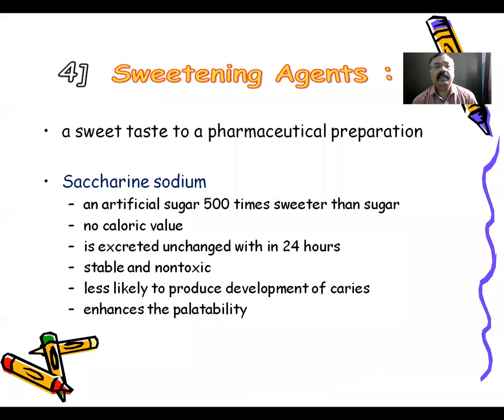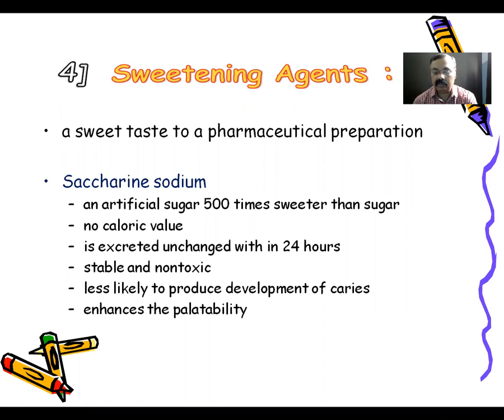The next ingredient used in the dentifrices is sweetening agents. Sweetening agents are the substances which impart a sweet taste to pharmaceutical preparations. These sweetening agents are used to make the use of dentifrices more pleasant as well as acceptable by individuals. Among these, saccharin sodium is very commonly used in tooth powders as well